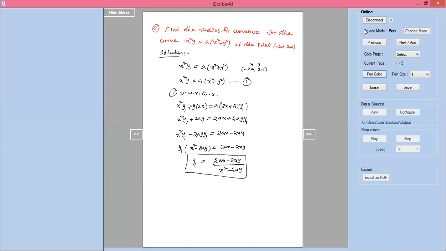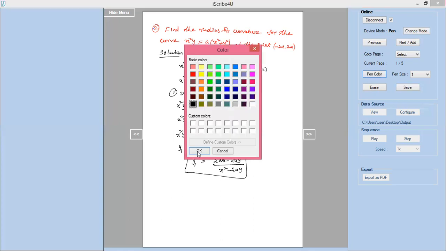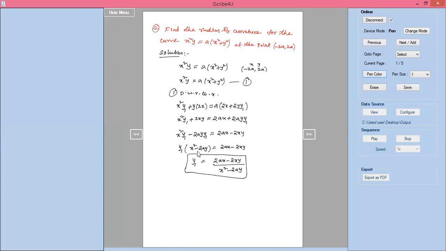Now I'll calculate this y1 separately. Here, 2ax minus 2xy at the point minus 2a comma 2a. x is minus 2a and y is 2a, so you get 2a into minus 2a, which is minus 4a square, plus 8a square.